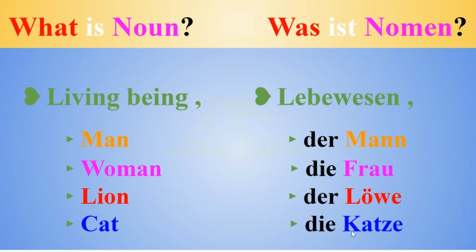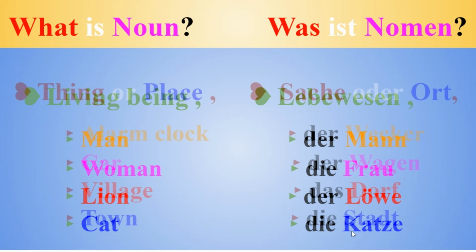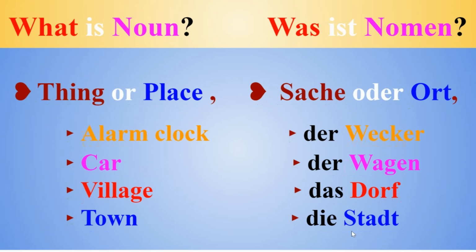Now let's give examples for thing or place. Alarm clock. It's a noun. It's called der Wecker. Car. It's a noun. It's called der Wagen. Village. Das Dorf. Town or city. It's called die Stadt. It's a noun. And observe that the first letters are all capital, yeah?